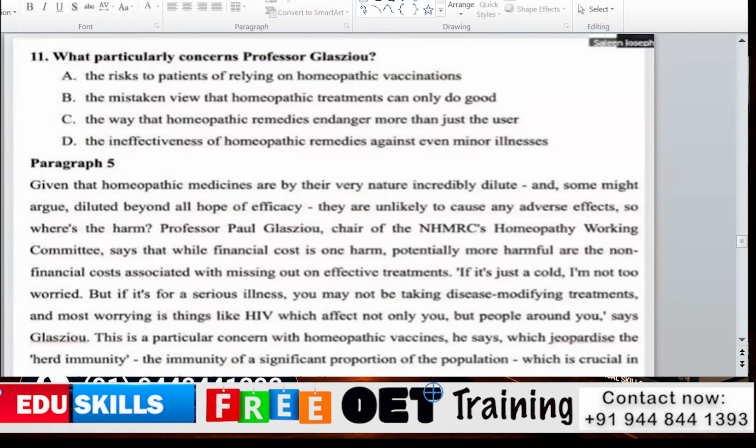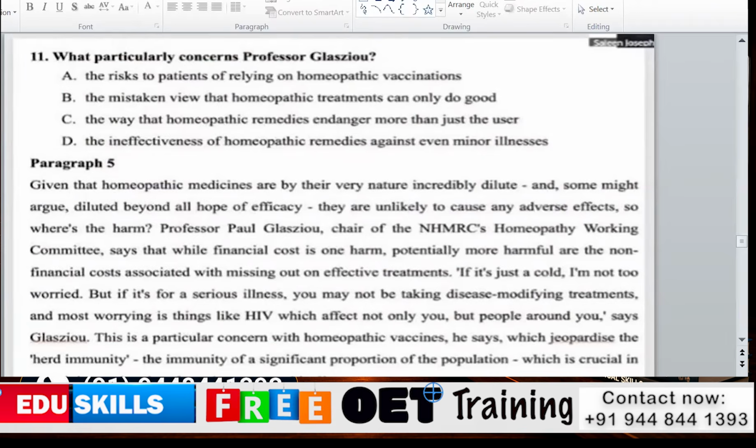Today, I will discuss reading part C, question number 11. What particularly concerns Professor Glasgow? Option A is saying the risk of patients relying on homeopathic vaccination. B is saying the mistaken view that homeopathic treatments can only do good. C is the way that homeopathic remedies endanger more than just the user. D is the ineffectiveness of homeopathic regimes against even minor illness.